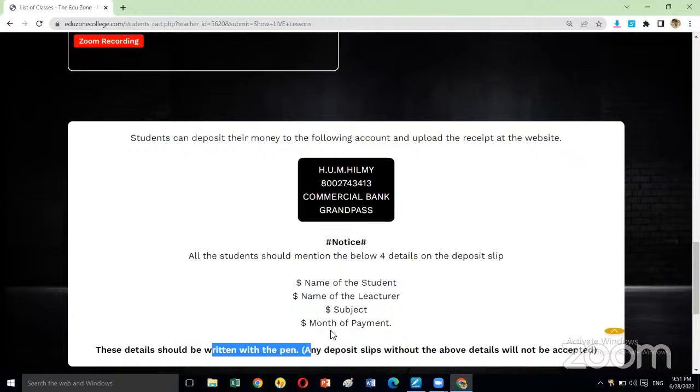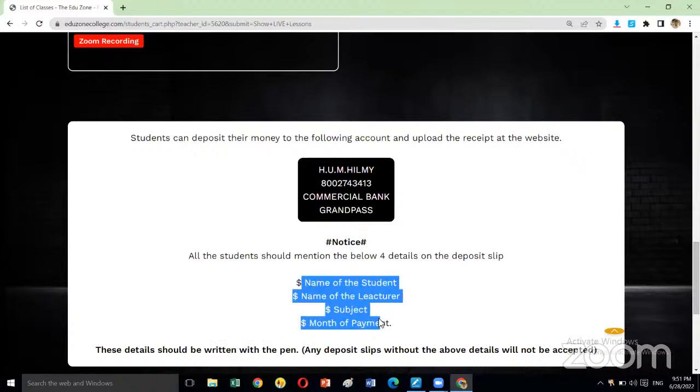After that only you have to take a picture, and after that only upload it on our website. So don't forget that you have to write down these 4 details with a pen. After that, take a picture and upload it on our website. Okay, so that is the first option.